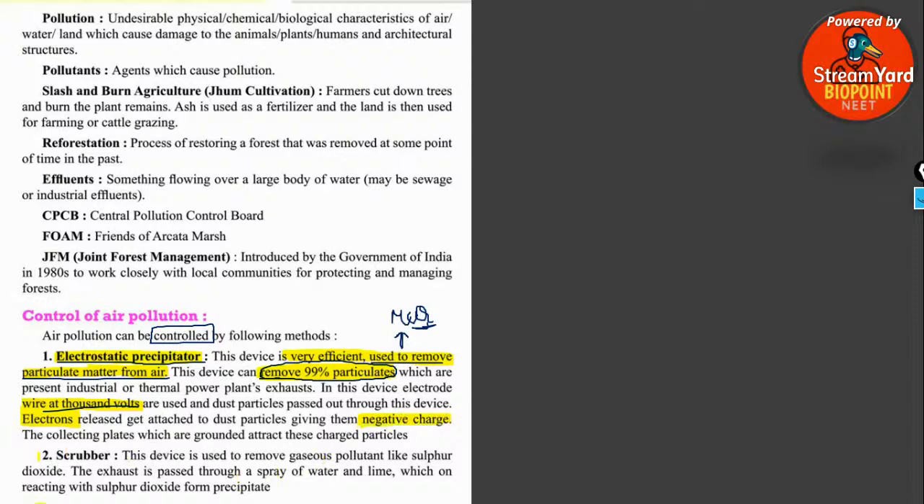Next, the second one is the scrubber. A very important previous year MCQ: scrubbers are used to remove gaseous pollutants like sulfur dioxide. Name the type of controlling method which is used to control the particulate matter for air pollution. Sulfur dioxide, it is the scrubber. The exhaust is passed through a spray of water and lime, which on reacting with sulfur